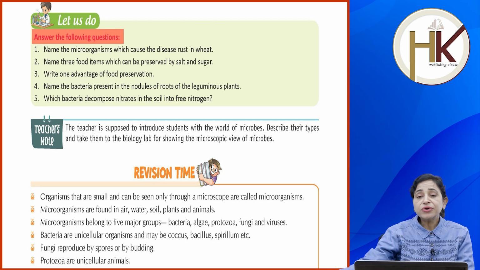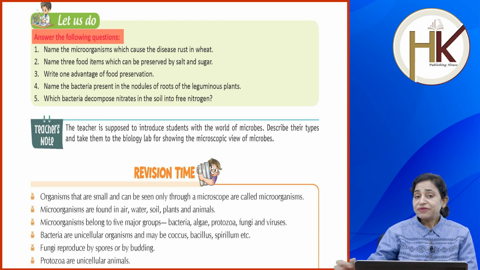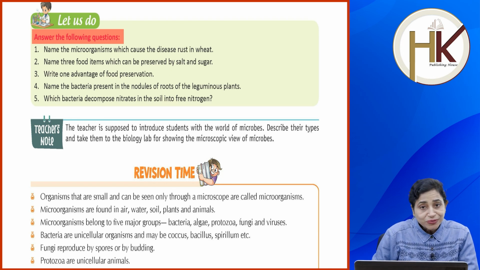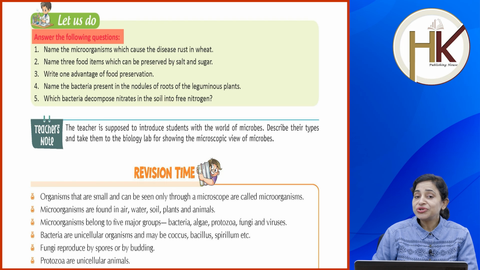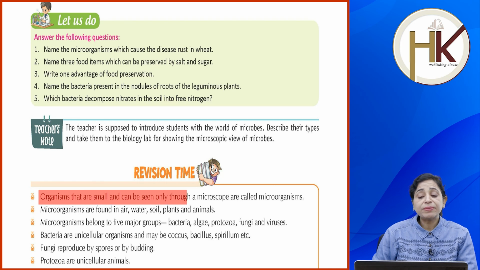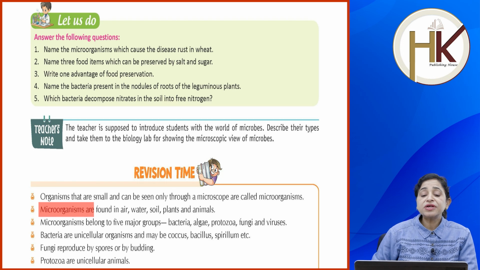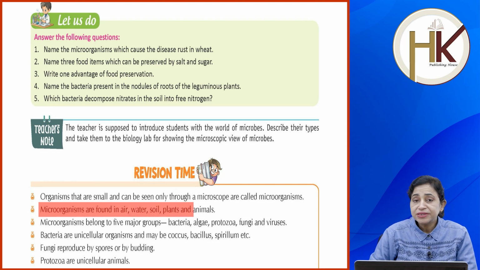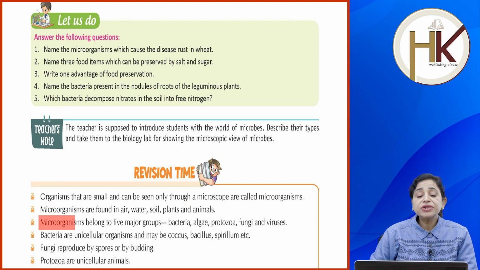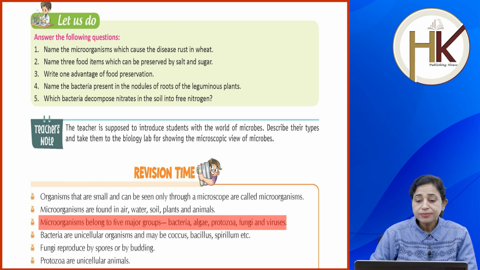And before I give you the revision time, I want to tell you, bachcho, this is another opportunity to recall the chapter. So be careful and be attentive as well. Organisms that are small and can be seen only through a microscope are called microorganisms. Microorganisms are found in air, water, soil, plants and animals. Microorganisms belong to 5 major groups: bacteria, algae, protozoa, fungi and viruses.